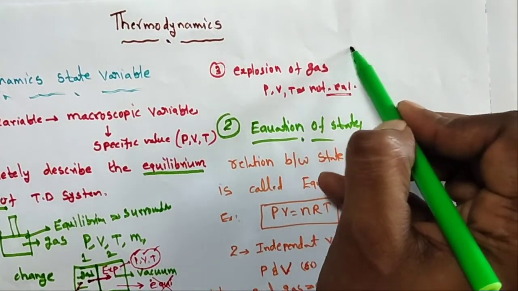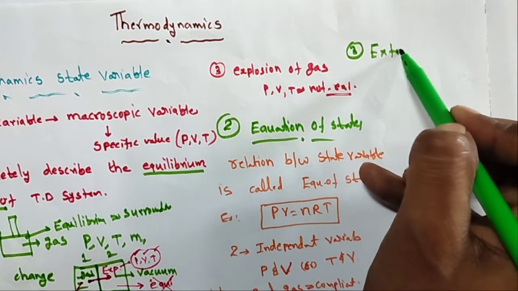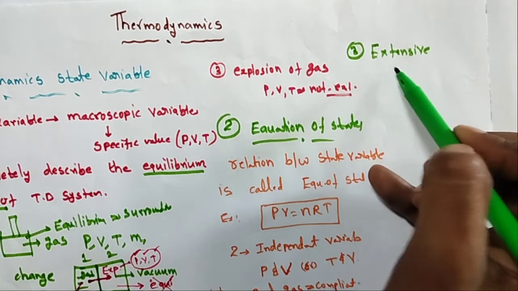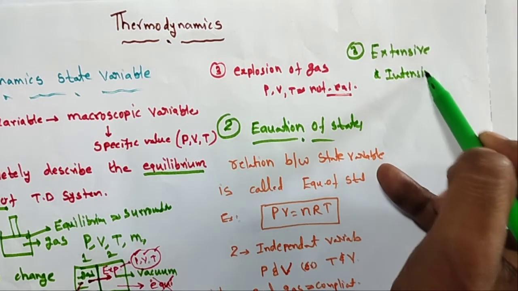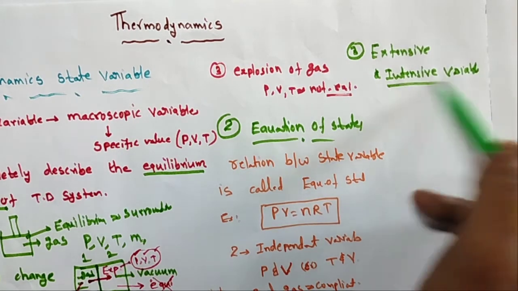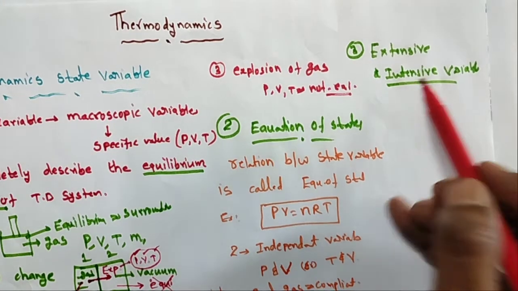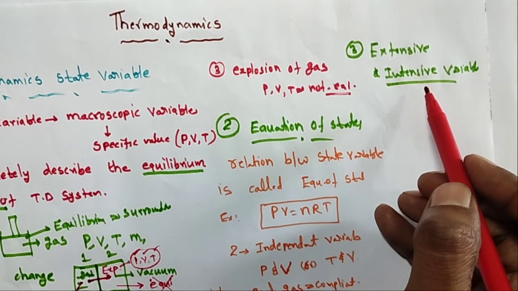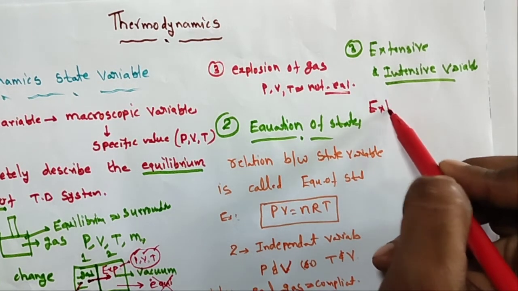And third, extensive and intensive variables. Generally in thermodynamics there are two types of variables. One is extensive variables.